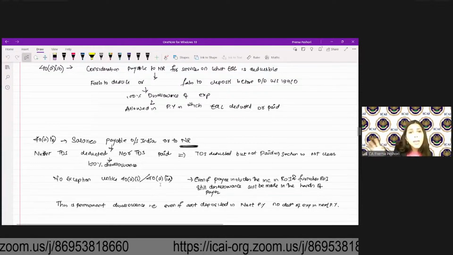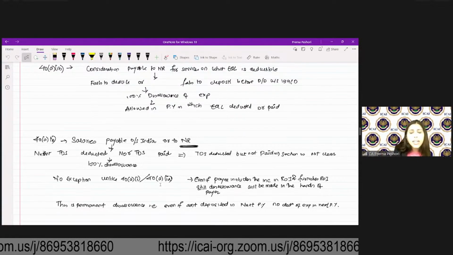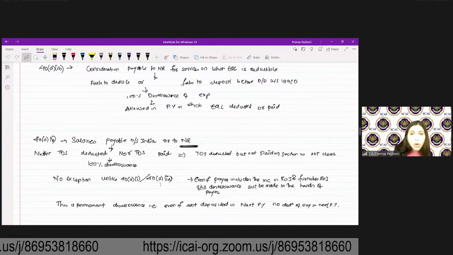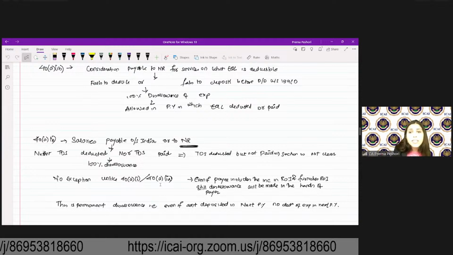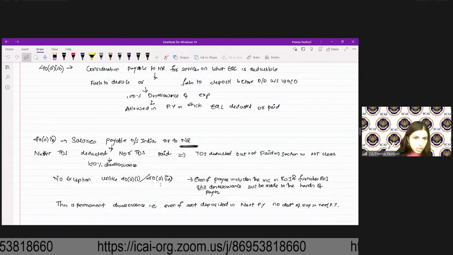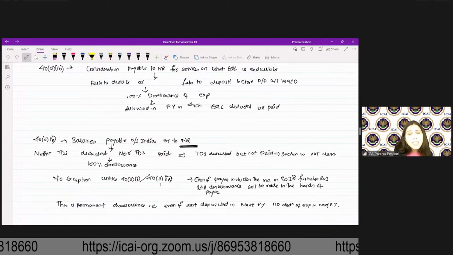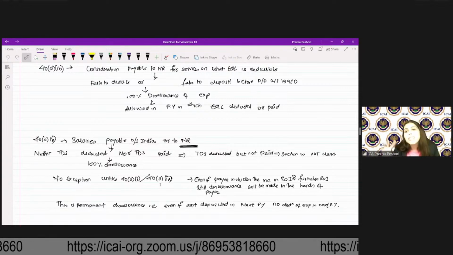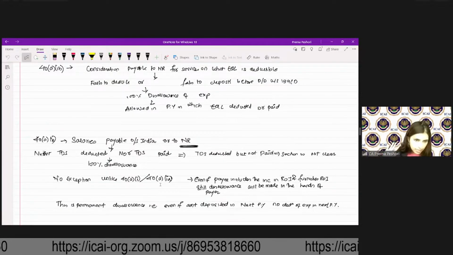If salaries are payable outside India or to a non-resident and the TDS is not deducted nor paid, then in that case, there is 100% of the disallowance. Are we clear? If TDS is deducted but not paid, then in that case, the section doesn't say anything.